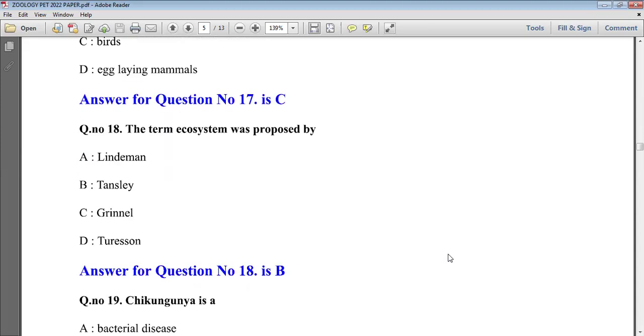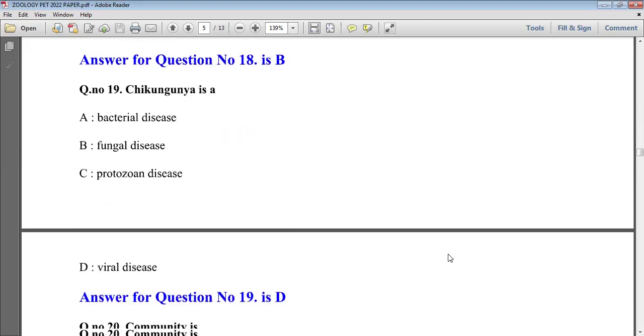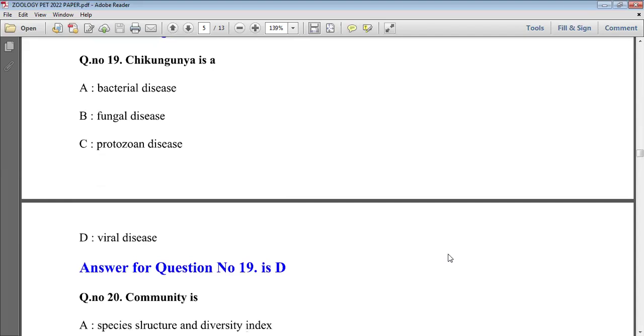Next question: Chikungunya is a bacterial disease, fungal disease, protozoan disease, or viral disease? As we know, Chikungunya is caused by a virus.